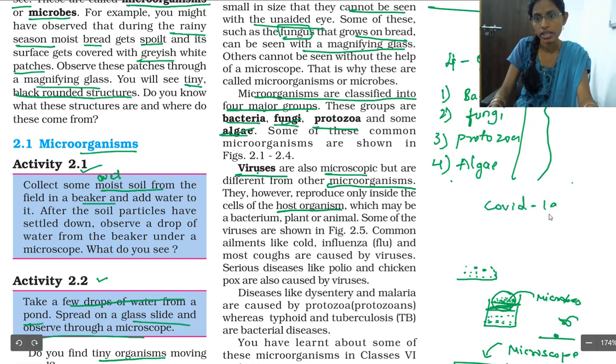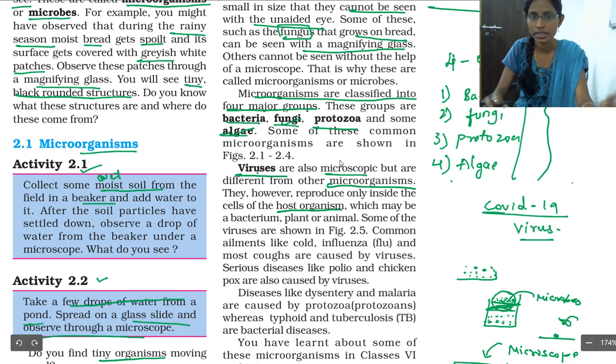This COVID-19 is also nothing but a virus. These viruses are going to multiply only when they enter into living organisms, either human beings, or bacteria, or plant or animal cells.